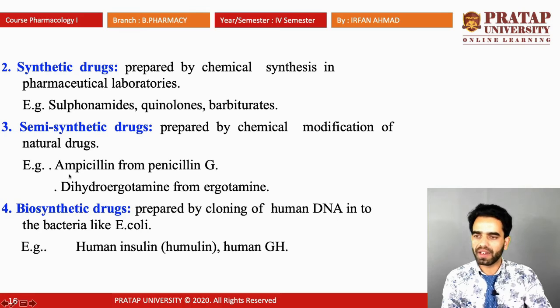And the last is biosynthetic drugs. The last source of drugs is biosynthetic drugs, which are prepared by cloning human DNA. This means we put the human DNA into Escherichia coli, E. coli, which is a bacteria, and then clone them. For example, human insulin, which is called humulin, is a biosynthetic drug, or human growth hormone (GH) is another example of a biosynthetic drug.